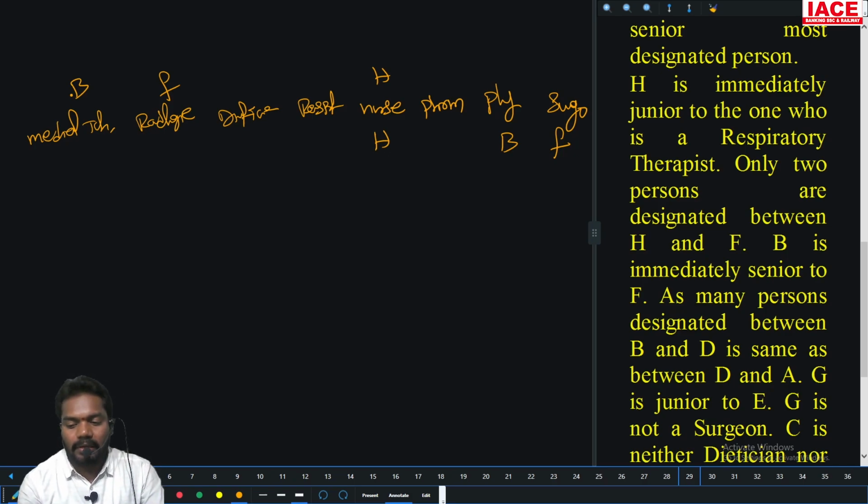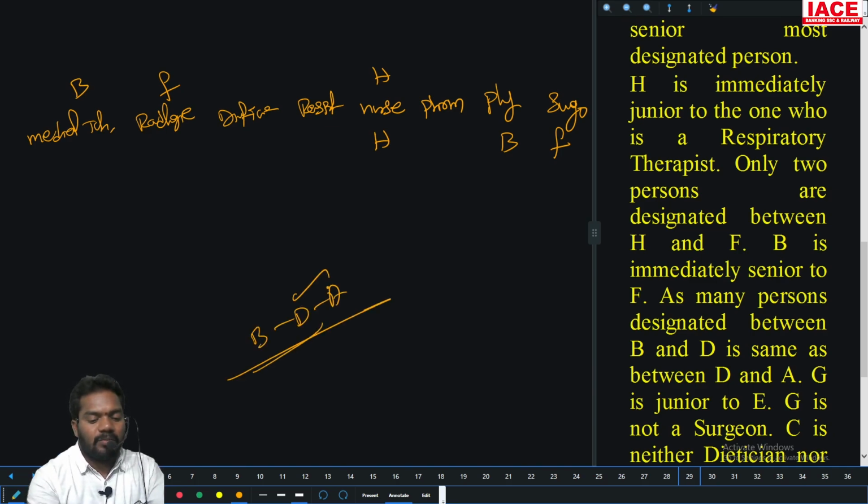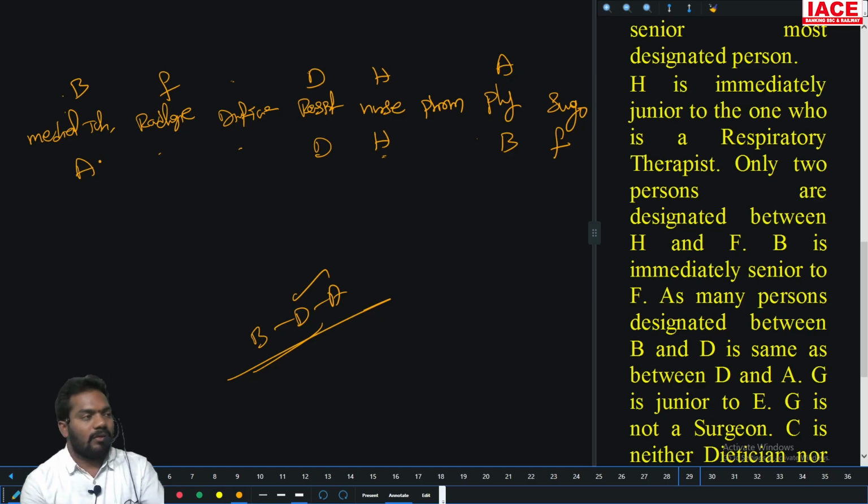As many persons between B and D as between D and A. D should be between B and A. So B and D with one person and D and A with one person is not possible. B and D two persons and D and A two persons is the only possible case.